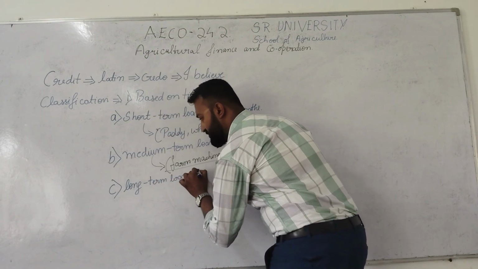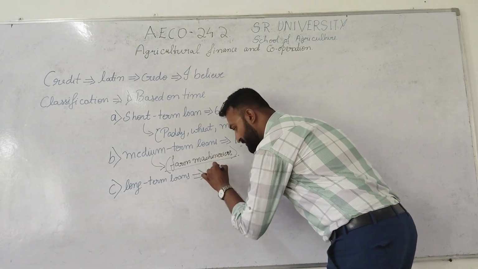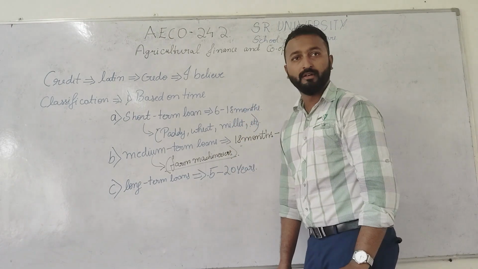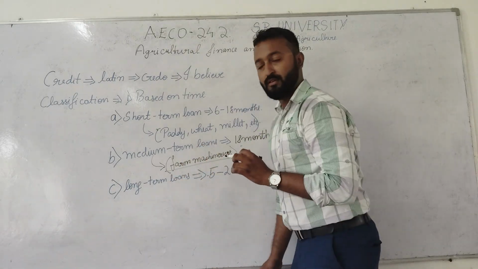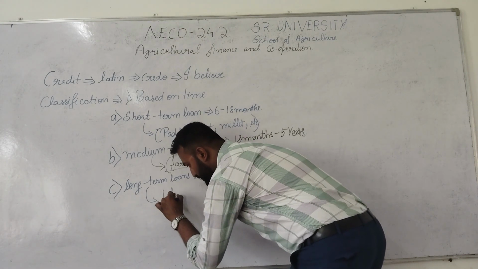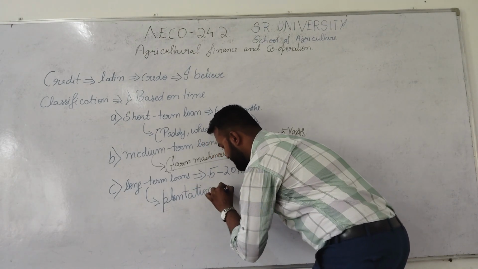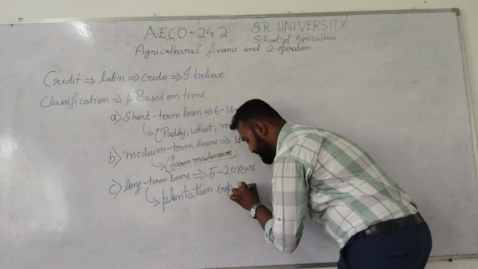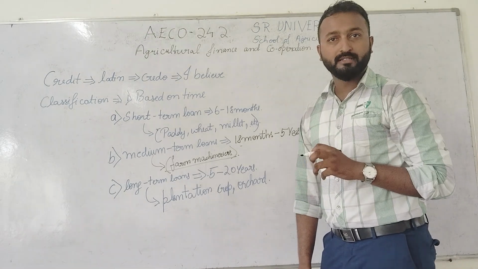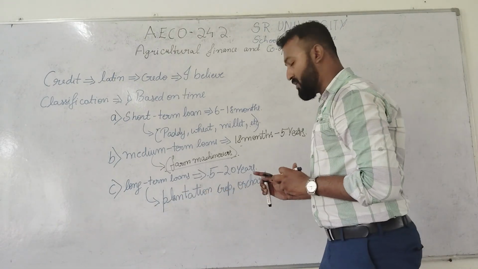So for what purpose are we using the long term loans? Long term loans are nothing but those loans that should be repaid from 5 to 20 years. Within a span of 5 to 20 years itself, we need to repay that loan. You use the long term loans for growing plantation crops or orchard crops. Suppose you are maintaining an orchard, you cannot reap the benefits within 1 or 2 years itself. It takes a minimum of 5 years to reap the benefits by growing plantation crops and orchard crops.